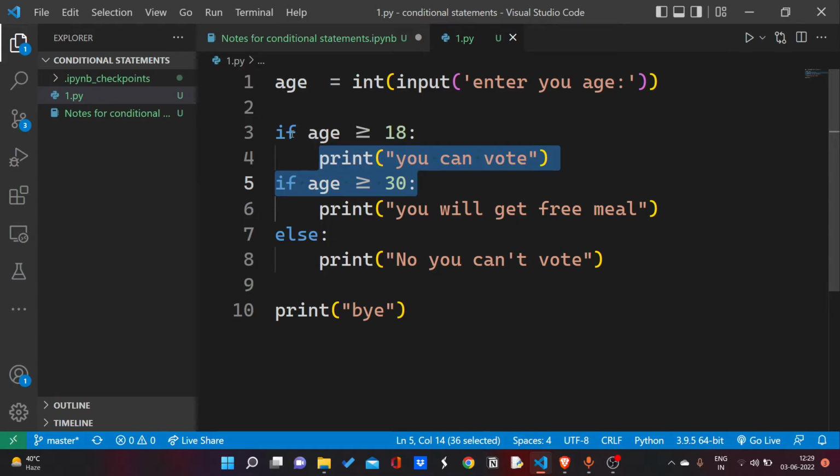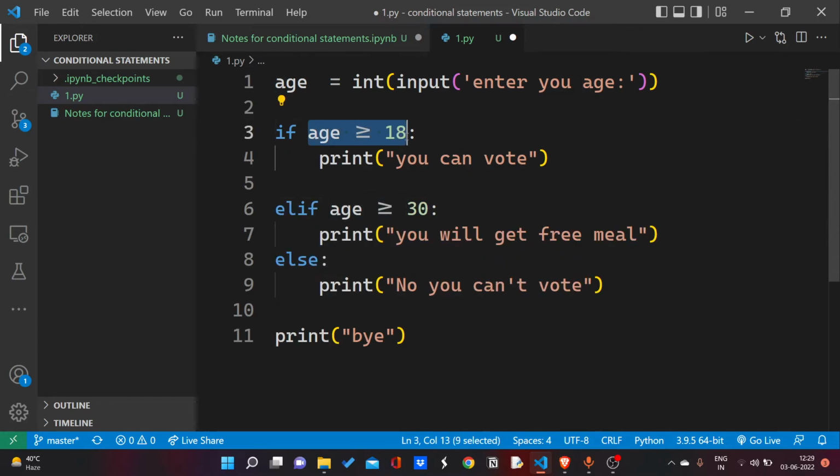But in this case, if I am using if and if, after checking this condition, if it gets true, it will print this, and after that it will also check this. If I use elif here, then it will only check this statement. If this statement becomes true, it is not going to check the other statement, because the first condition is true. I am saying that if this condition is not true, then only check this condition. If this condition is true, then do not check the other condition. That's why I am using elif here. The full form of elif is else if.